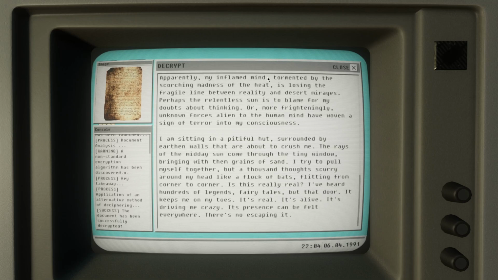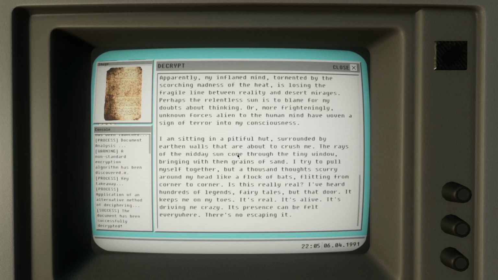Apparently my inflamed mind, tormented by the scorching madness of the heat, is losing the fragile line between reality and desert mirages. Perhaps the relentless sun is to blame for my doubts about thinking. More frighteningly, unknown forces alien to the human mind have woven a sign of terror into my consciousness. I am sitting in a pitiful hut, surrounded by earthen walls that are about to crush me.